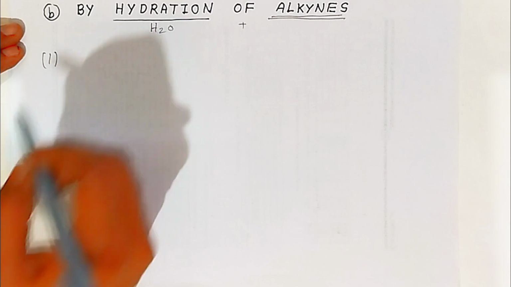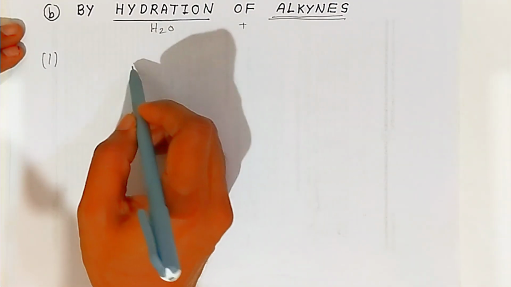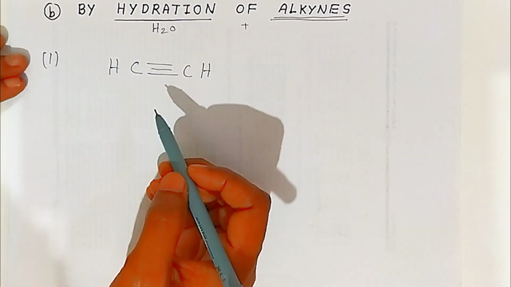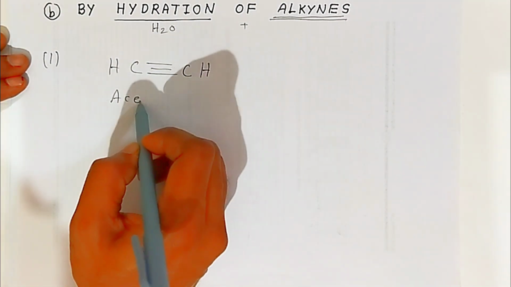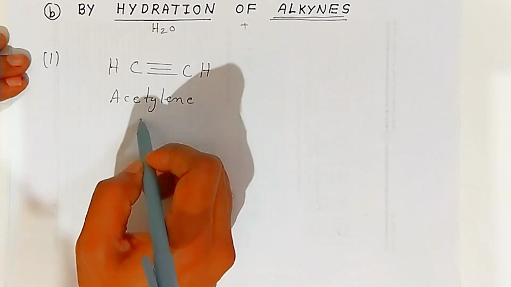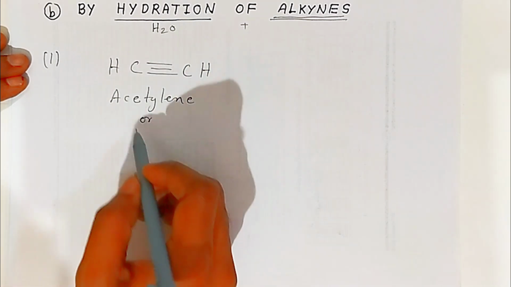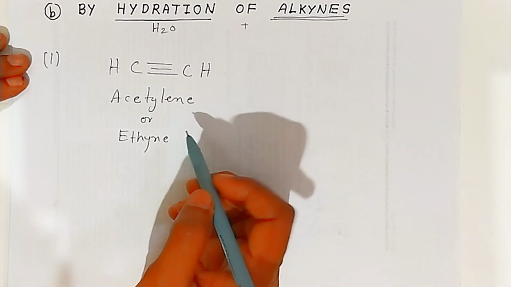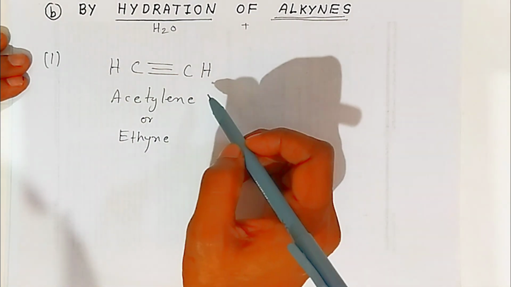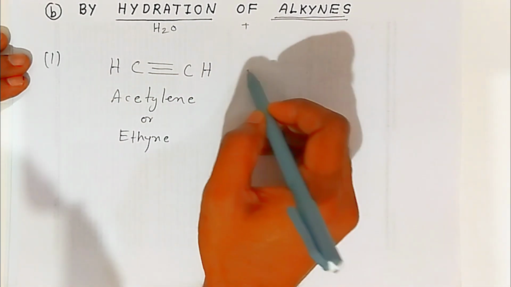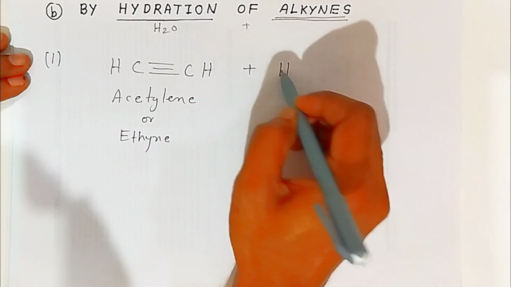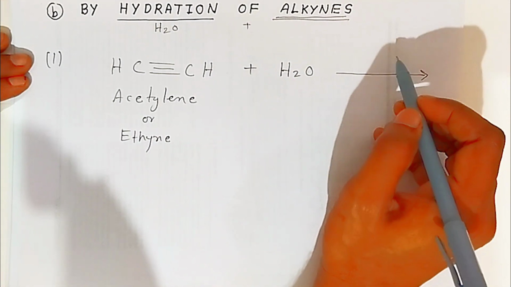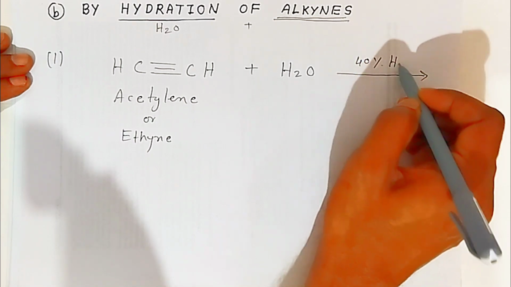So first example, students, I am taking acetylene, a carbon-carbon triple bond with the other valencies by hydrogen. This is the simplest alkyne, called acetylene in common name, or you can say, since only 2 carbons are there, it is also called ethyne. Now students, these alkynes on hydration, when you add water molecules, this is acidic water, coming from 40% sulfuric acid.